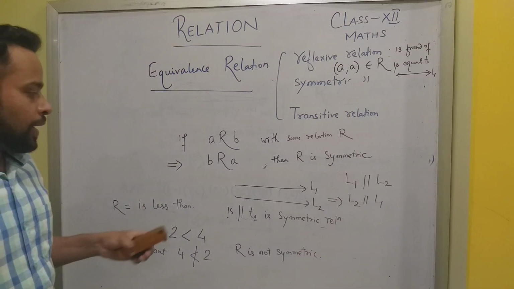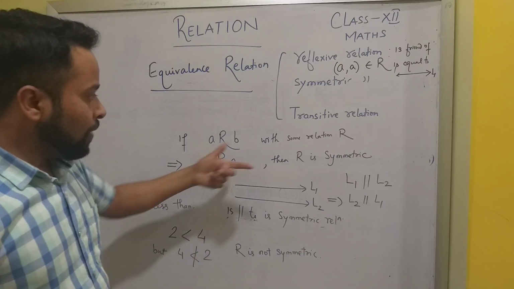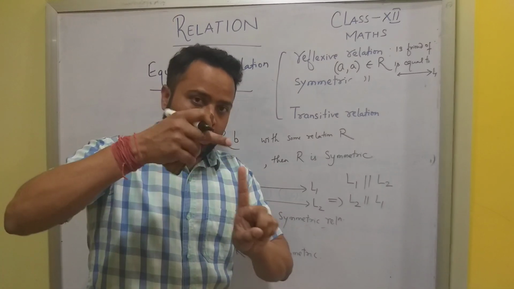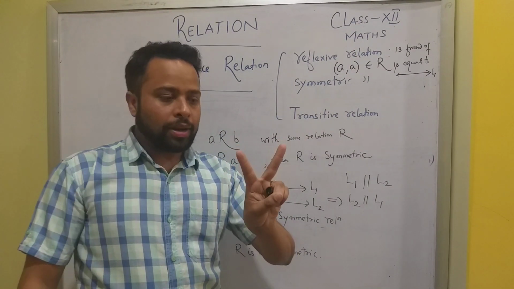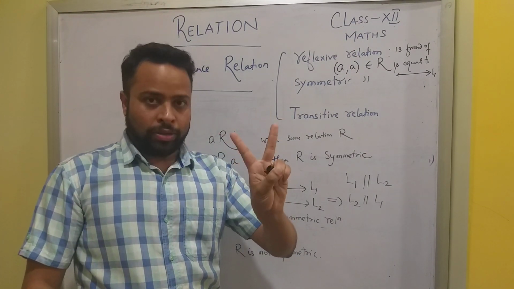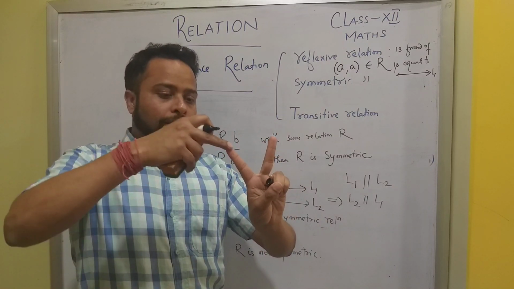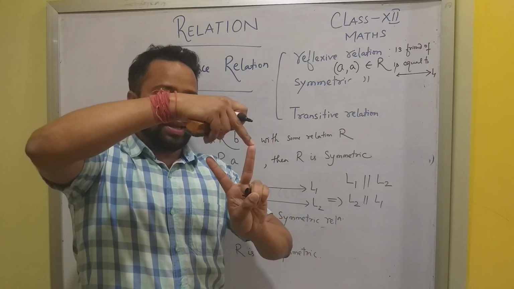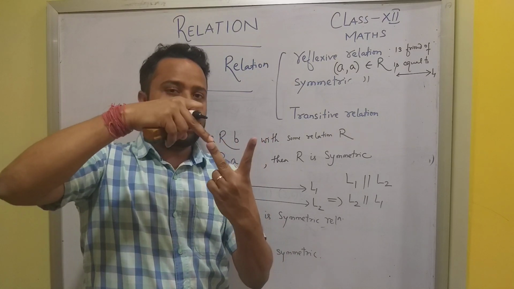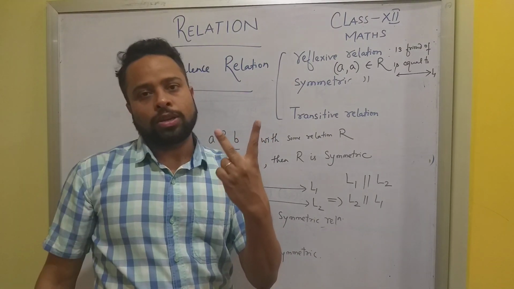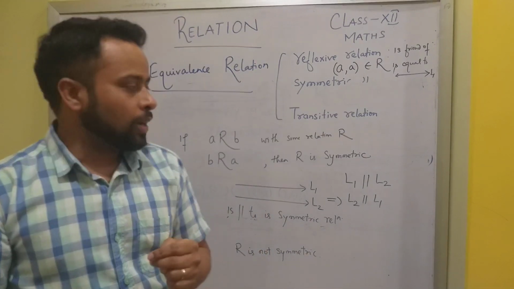So students, you can understand that reflexive relation is a relation within itself. Symmetric relation, you have to have two fingers, you have to see like this. If X is related with Y, then Y is also related with X. So this means it is symmetric relation.